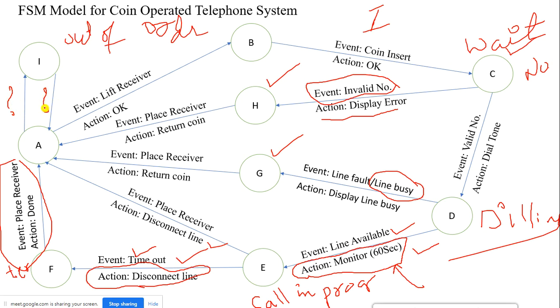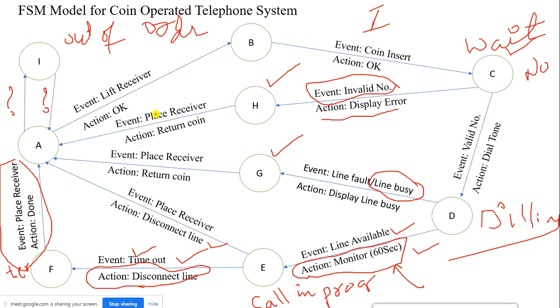Please go through the textbook, or you can just listen. So the event is line fault, out of order. From state I it has to come back to A. The moment I place the receiver, the event is place the receiver, and the action is done. That's it. Very simple and straightforward.